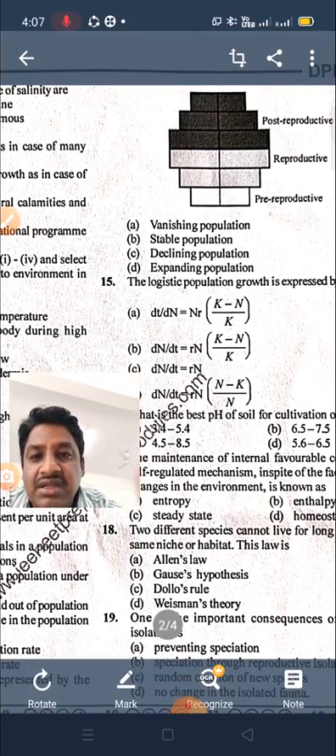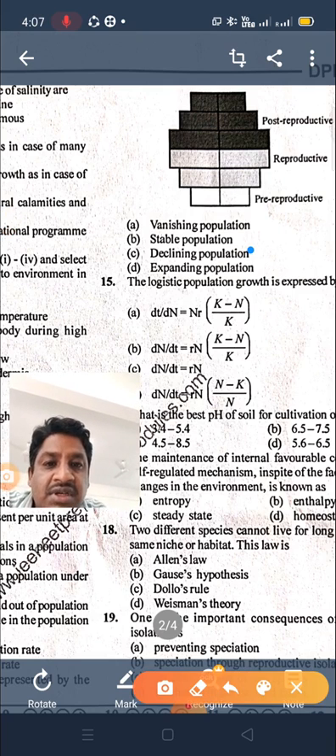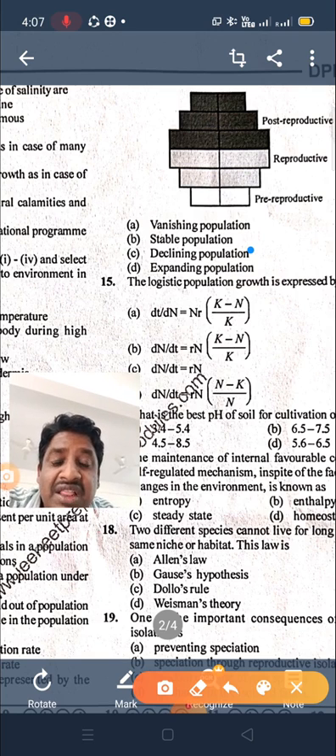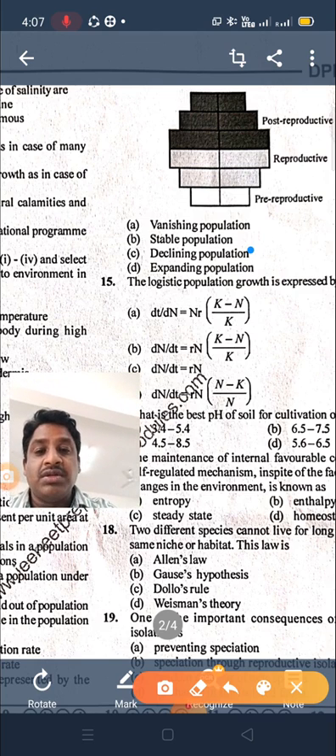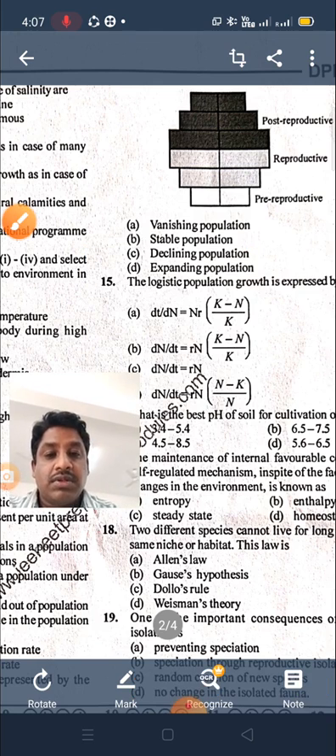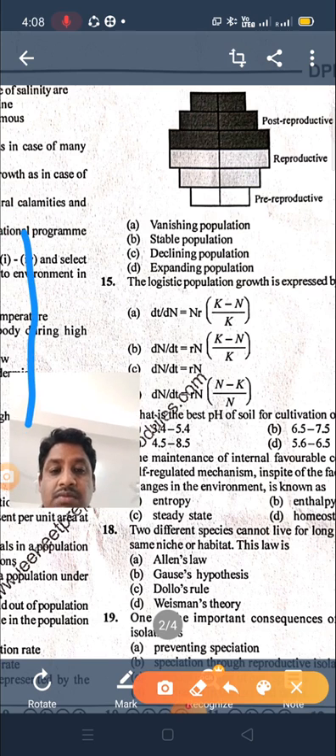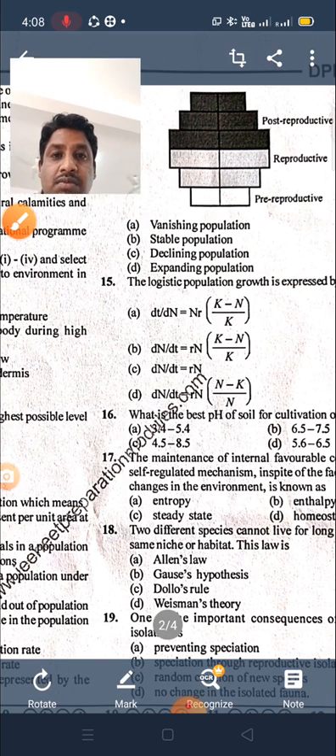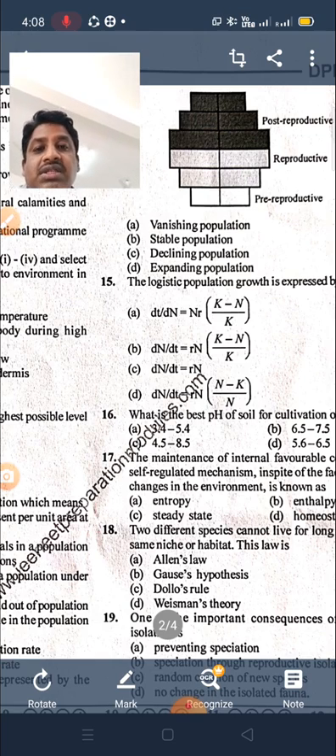Option C is the right answer. Next, option A, vanishing population. What is meant by vanishing the population? It is to disappear suddenly or completely. That population we call vanished. So option C is the right answer.